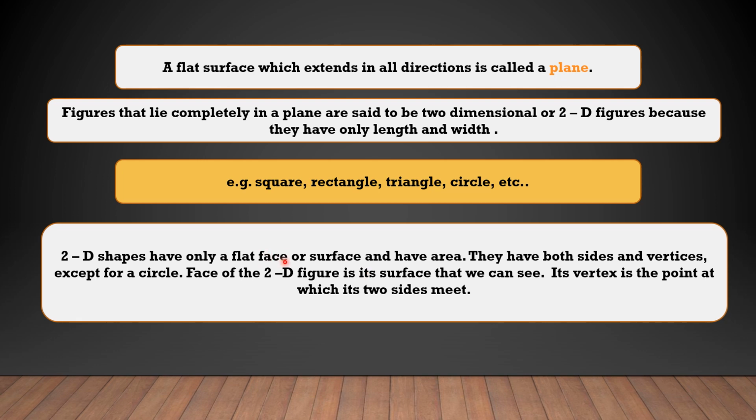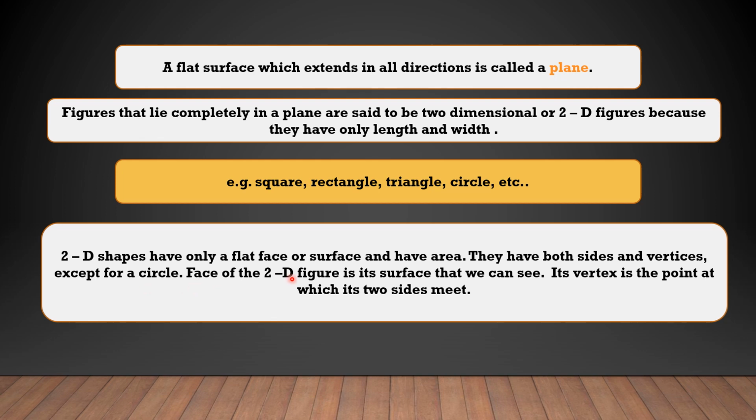2D shapes have a flat face, or as we can say, the surface of 2D shapes is flat, and that surface will have some area. They will have sides and vertices. Only the circle will not have sides and vertices.